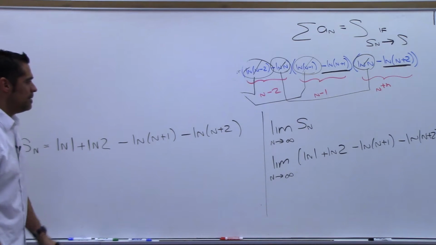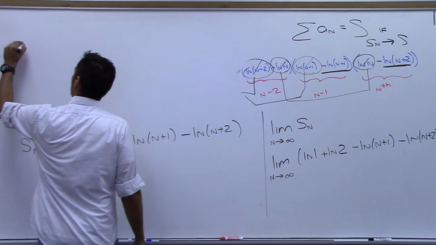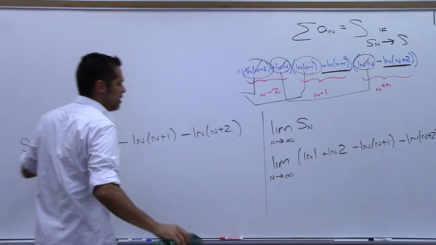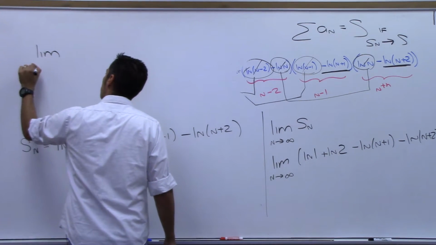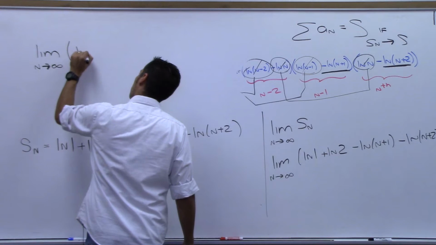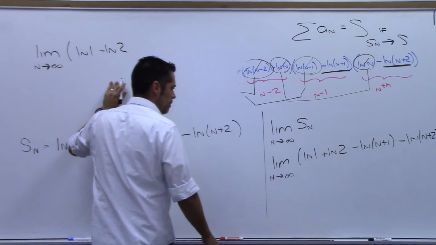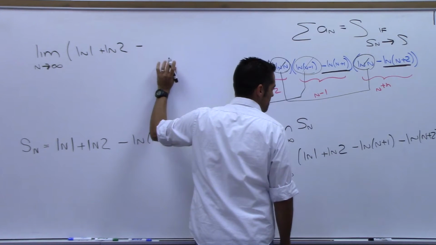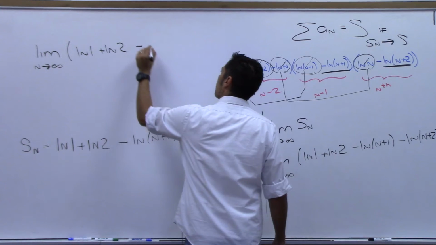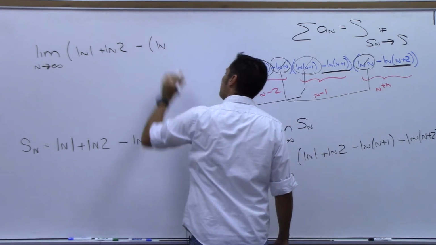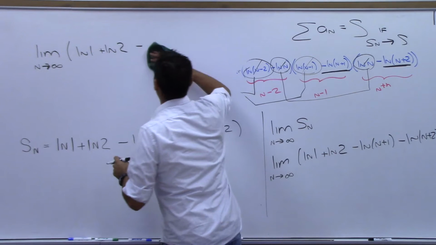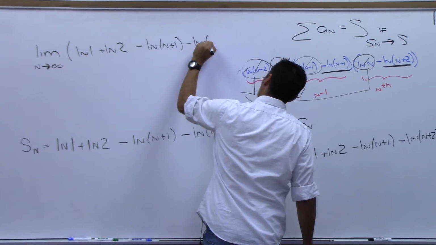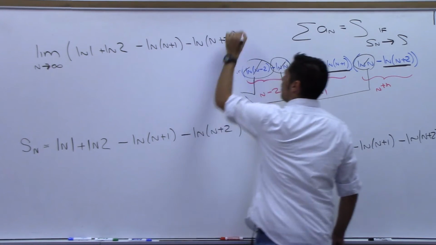Well, let's see what happens here. I think we can get the answer now, but I'm going to write this in a different way. Oh, plus natural log 2. How about this? Minus, well, you know what? I think we can just do it right there. I just want to get it all on camera, though. Okay, that's where we are, right?